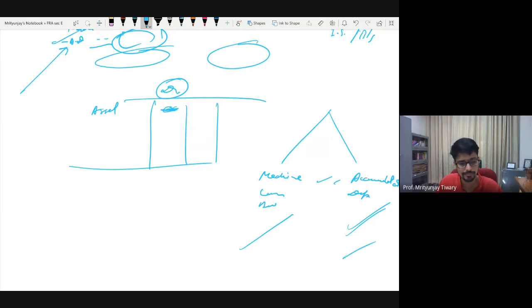Okay, understood? If accumulated depreciation is already mentioned in the opening balance sheet, then follow accumulated depreciation. If not, then you are free to choose whichever. Fine?